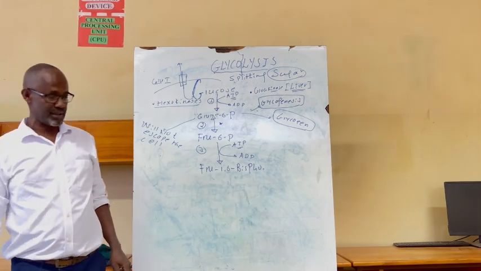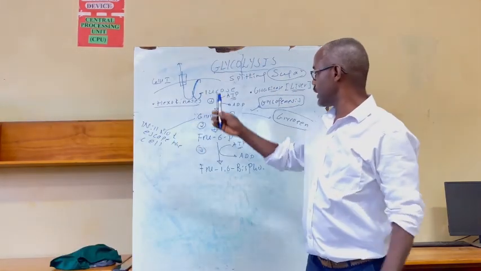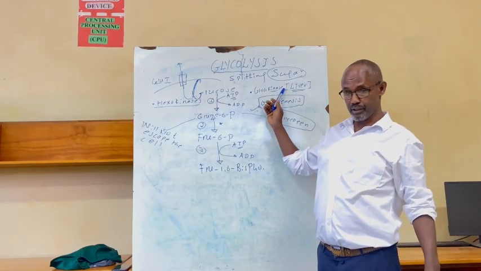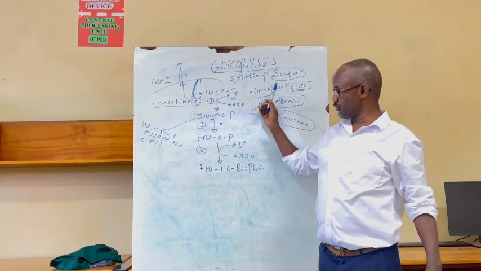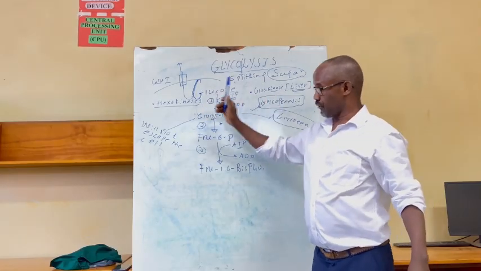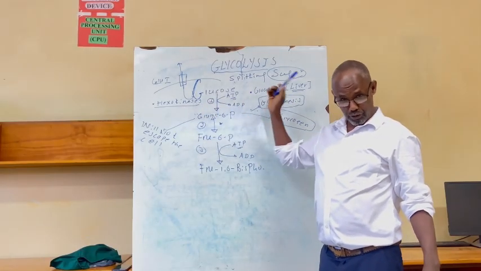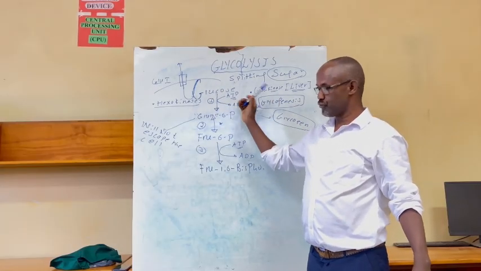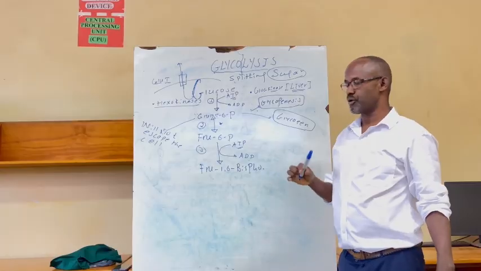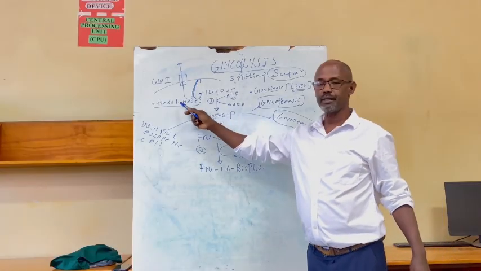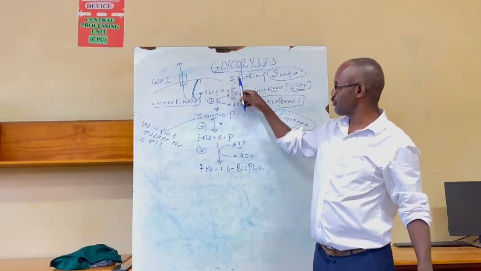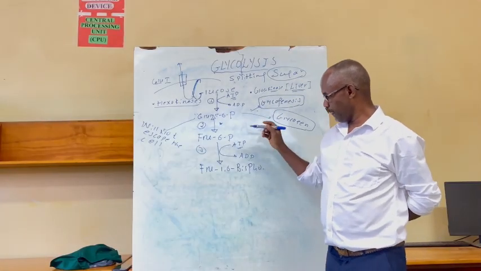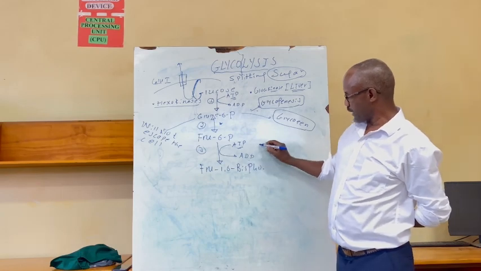Then the three enzymes, this and these enzymes, are highly regulated. Even they are regulated by hormones. This and these are regulated by hormones, insulin and glucagon. In sugar metabolism, the two hormones that are produced by the pancreas regulate the conversion of glucose into glucose 6-phosphate, insulin and glucagon. Then this enzyme is also a highly regulated enzyme.